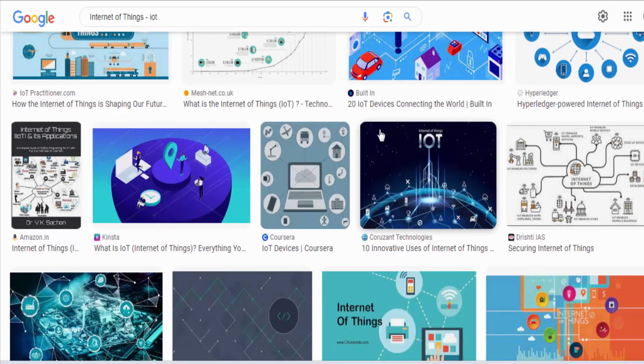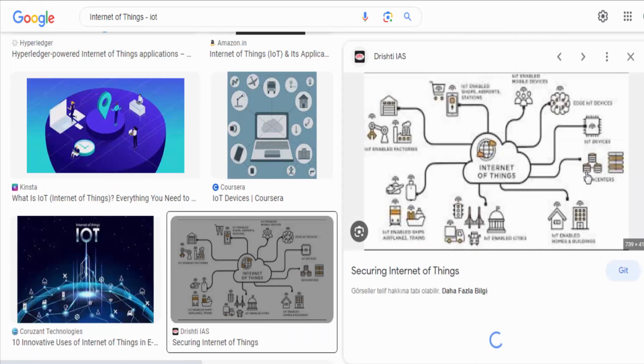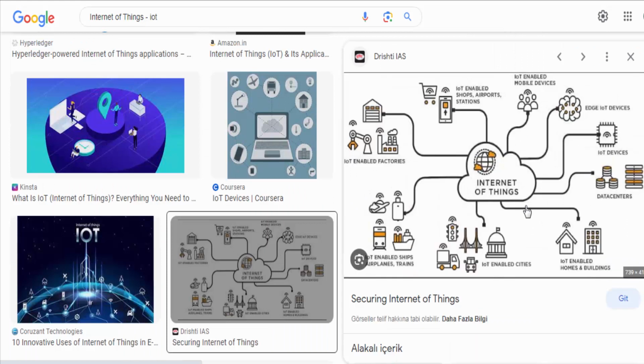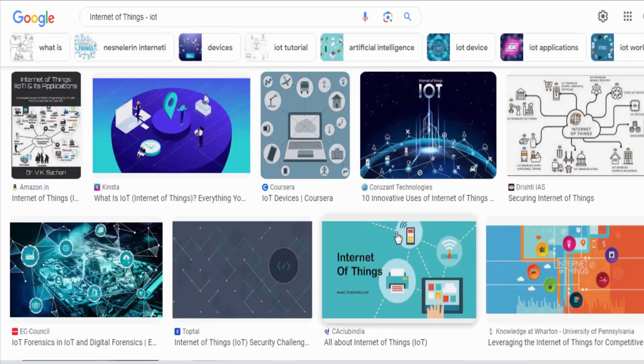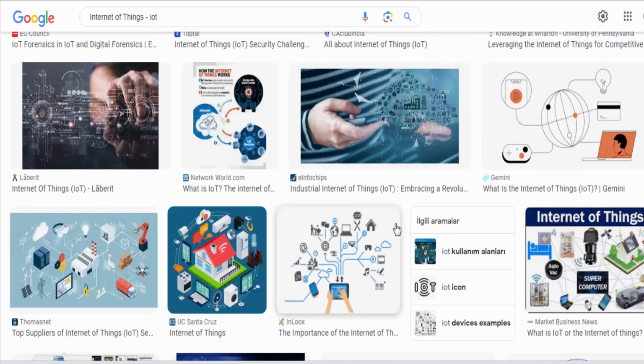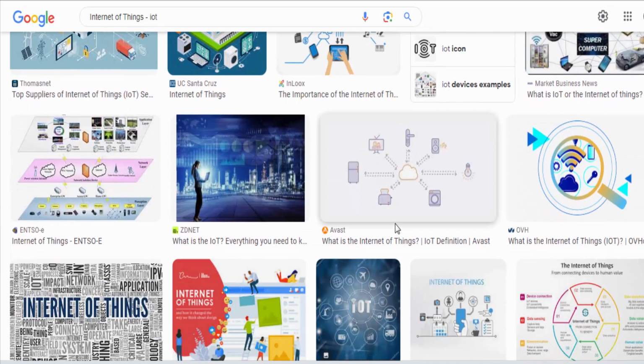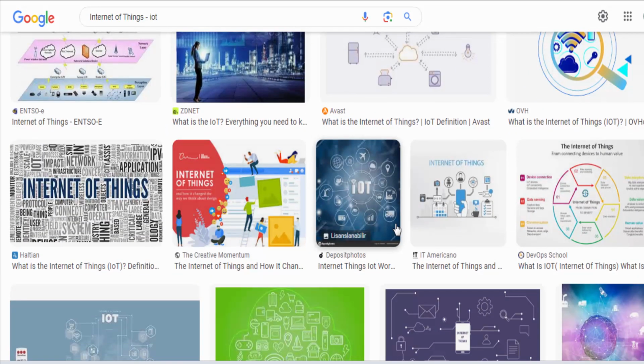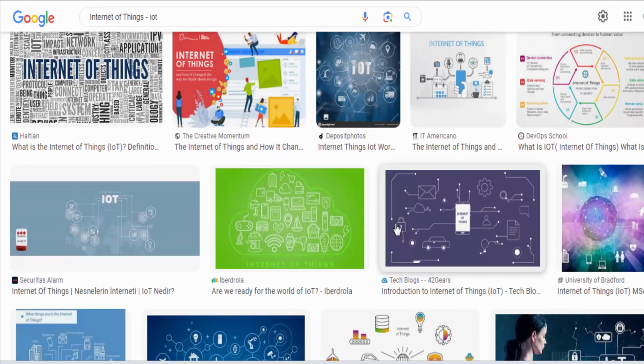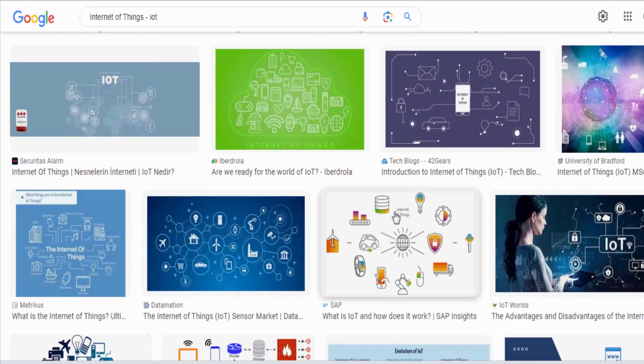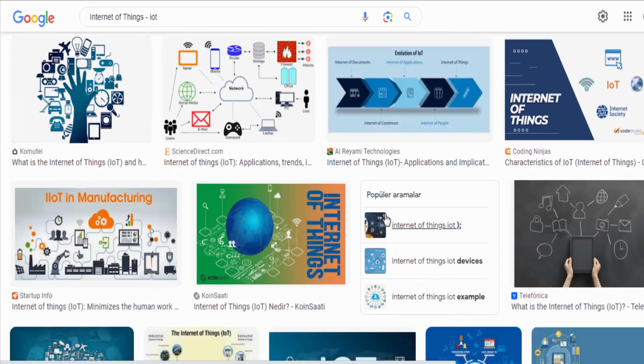However, along with its benefits, the IoT also presents challenges in terms of security, privacy, and interoperability. As more devices become connected, ensuring the security and privacy of the data transmitted and stored by these devices becomes crucial. Interoperability among different IoT platforms and devices also needs to be addressed to enable seamless integration and communication between